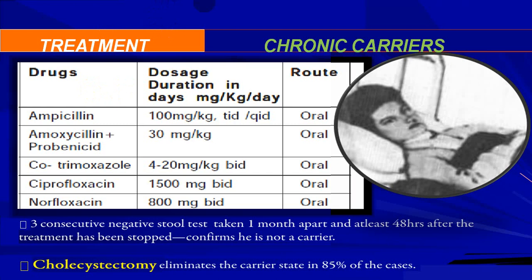So in a carrier stage, you can use amoxicillin, cotrimoxazole, ciprofloxacin, or even norfloxacin. Any one of these can be used in a carrier stage, and these are the doses, and it is given by the oral route. And very rarely you require a cholecystectomy, particularly if the person persists to have a positive culture report.